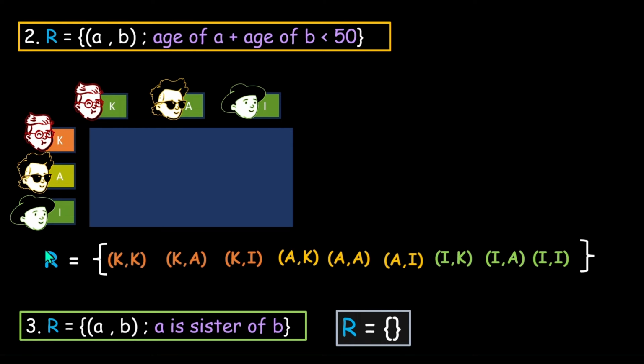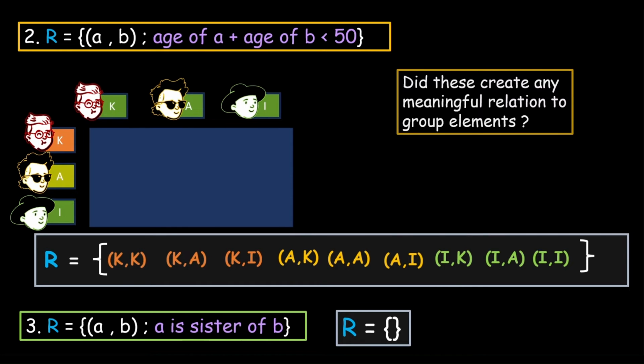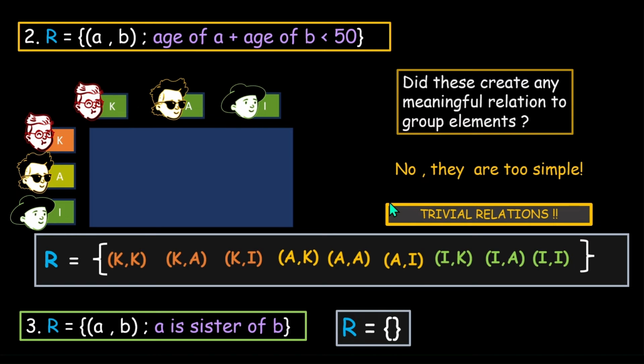And think about these relations, this one and this one right here. In this, all the elements are there. Whatever can happen, all of them are here. And this relation contains none of them. So are these meaningful relations? Did they create any value in segregating them? No, simply because they are too simple. One has taken all the elements while the other has taken none of the elements. That's why they are called the trivial relations. Trivial simply means they are too simple.